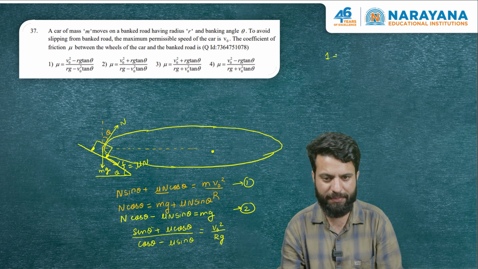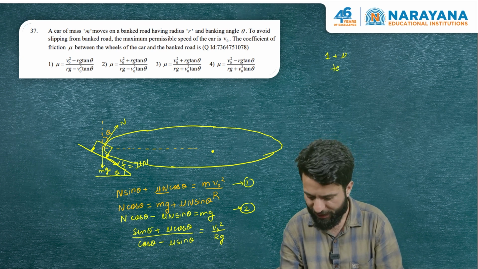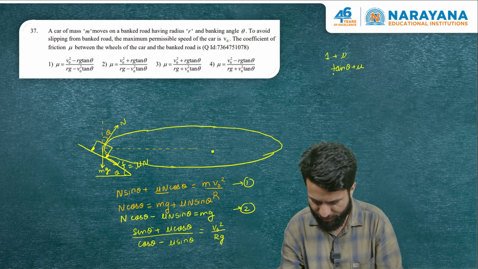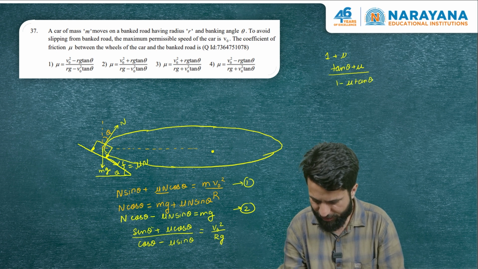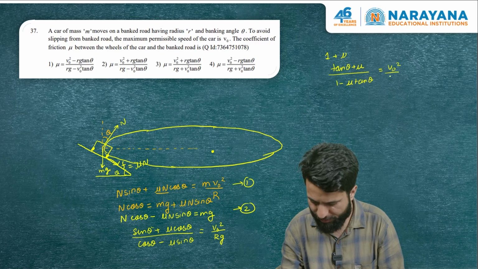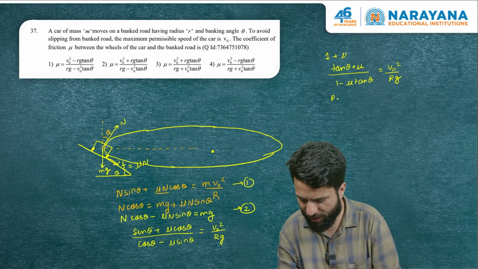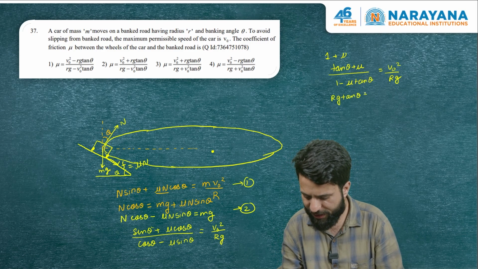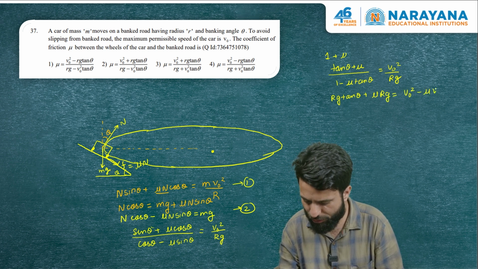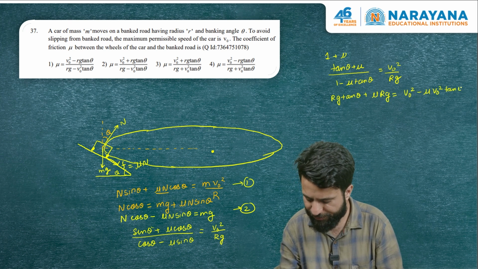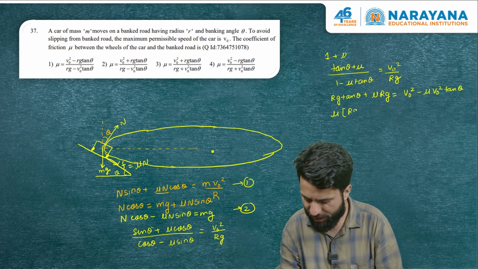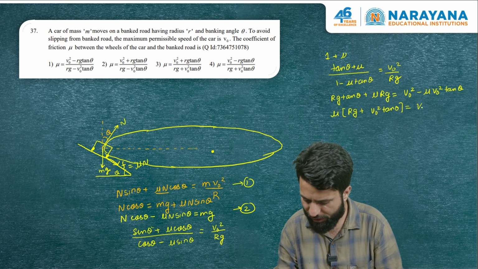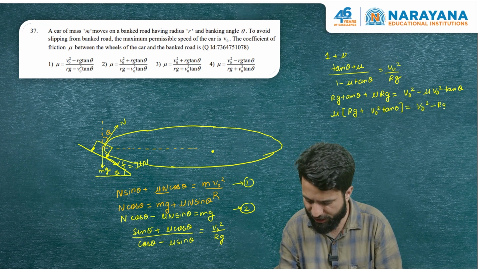So we'll have tan theta plus mu divided by 1 minus mu tan theta, equivalent to v naught square by rg. We have to get mu. So rg tan theta plus mu rg is equivalent to V naught square minus mu V naught square tan theta. So mu I'll take common: we have Rg plus V naught square tan theta is equivalent to V naught square minus Rg tan theta.